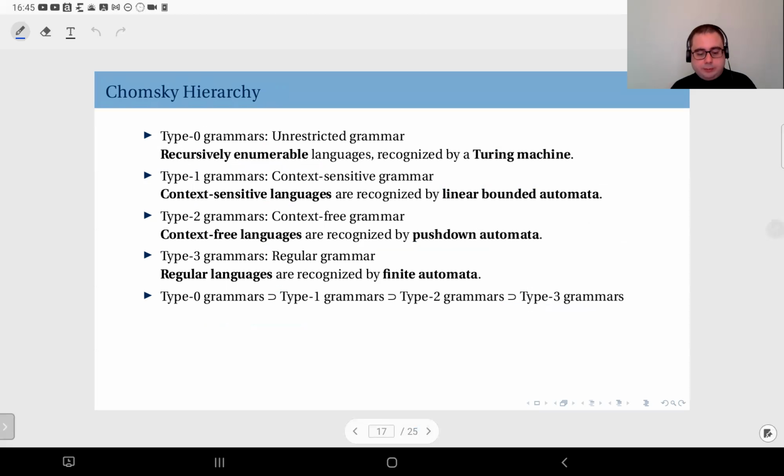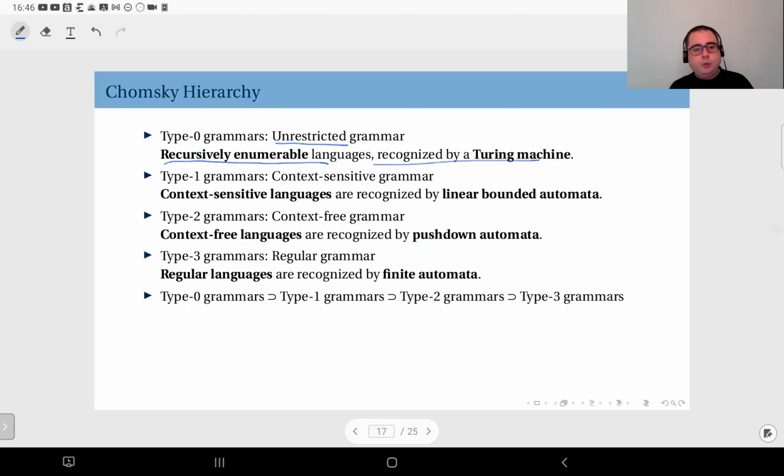The type 0 grammars are unrestricted, and we call these recursively enumerable languages. And this is an important concept in mathematics also. We have the concept of recursively enumerable functions. And these are recognized by a Turing machine. It's possible to prove this.